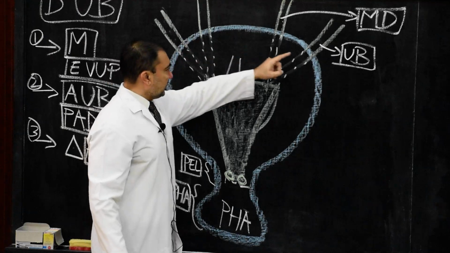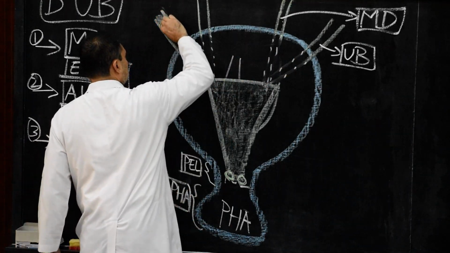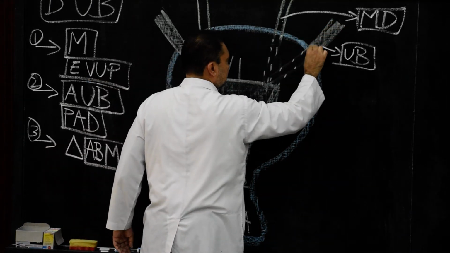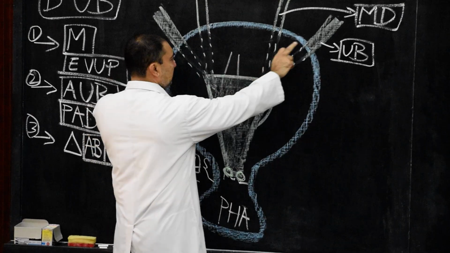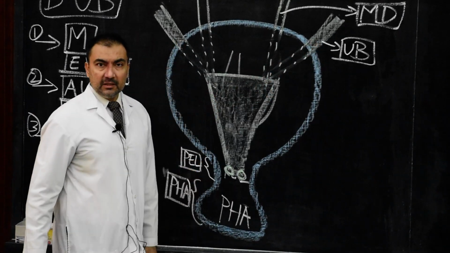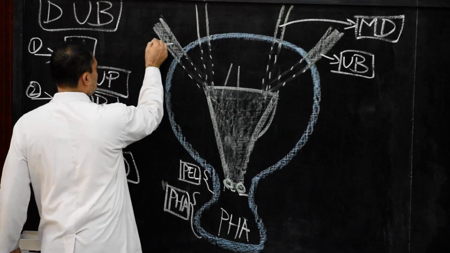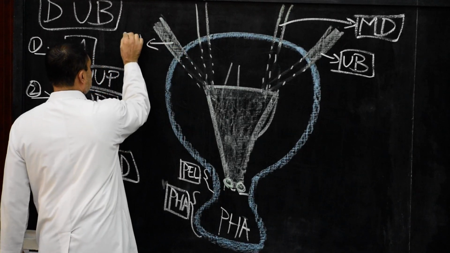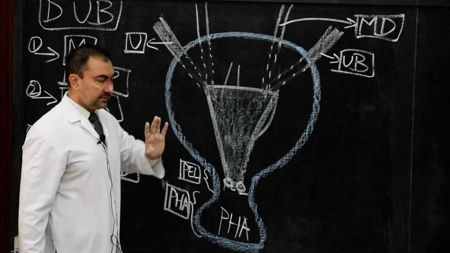Both the ureteric buds will have independent openings, and these two ureteric buds will develop into ureters. They will open independently from the superolateral corners of the urinary bladder. So therefore, this will now be known as ureters. So the ureters will develop from ureteric buds.